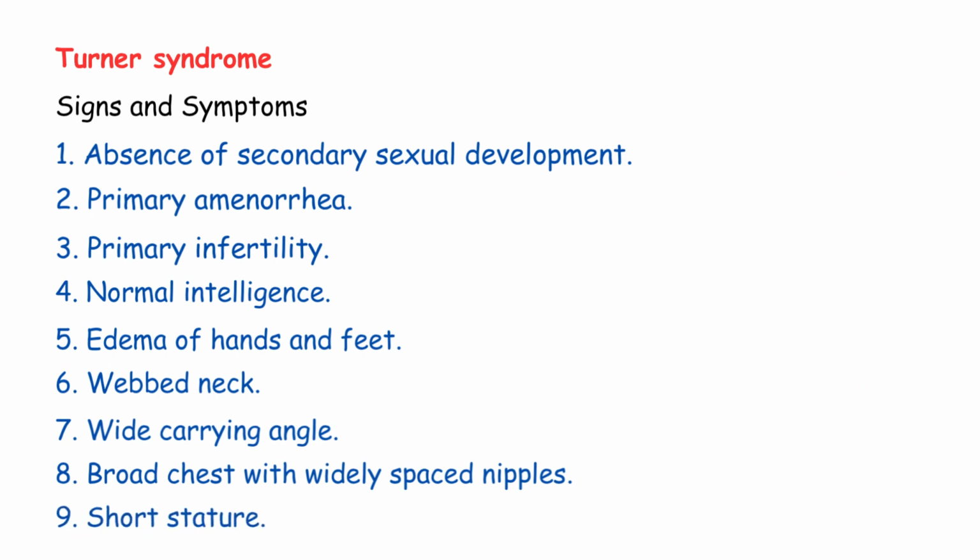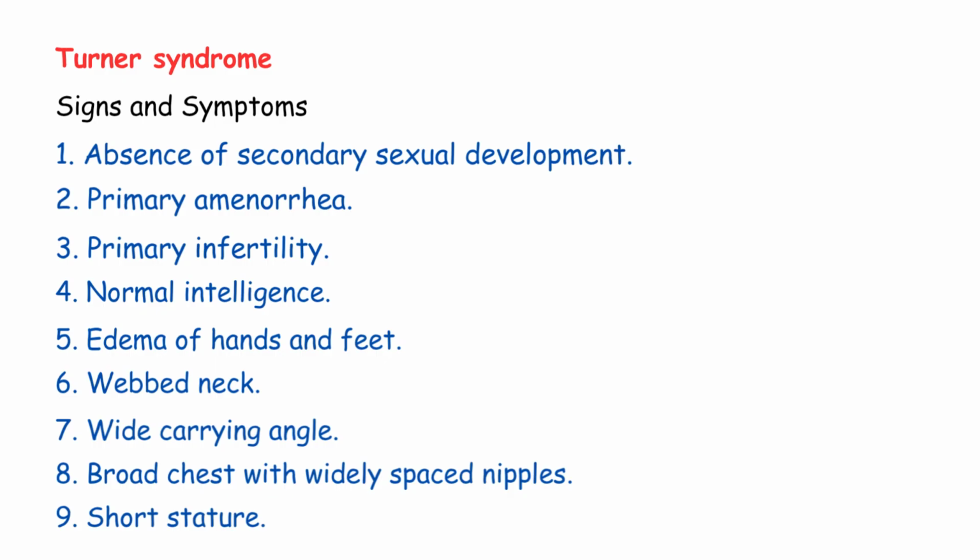Ninth, short stature. This is one of the main features. Turner syndrome girls are short. This is the main feature of a growing child. If you see a short girl with no signs of puberty, think Turner syndrome immediately. It is this feature that suggests to the clinician the possibility of a sex chromosome anomaly.